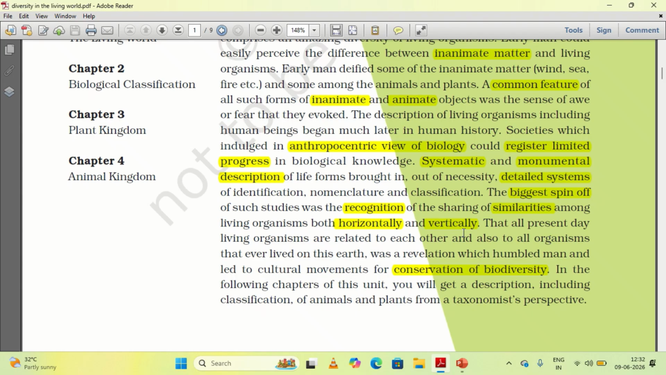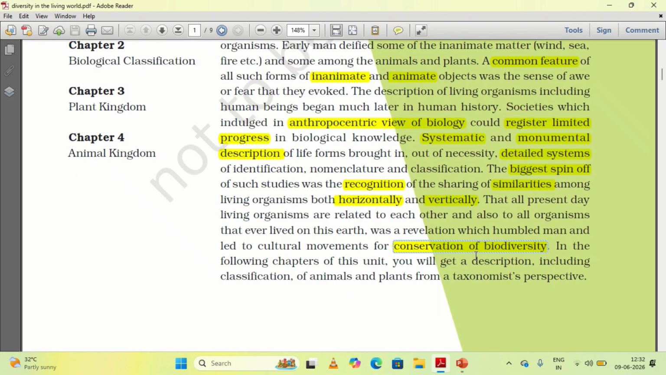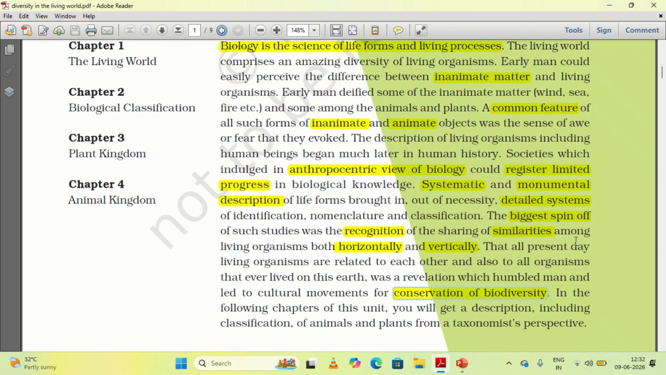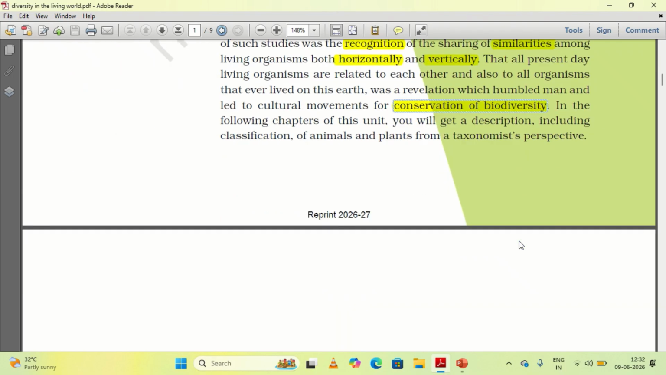And this has led to the understanding that, since we are related to each other, there is a responsibility on human beings to conserve biodiversity, the nature, because we are interdependent on each other. Each organism is dependent on the others, so hence we are supposed to conserve biodiversity. That is the main necessity of present day. Okay, so moving on.